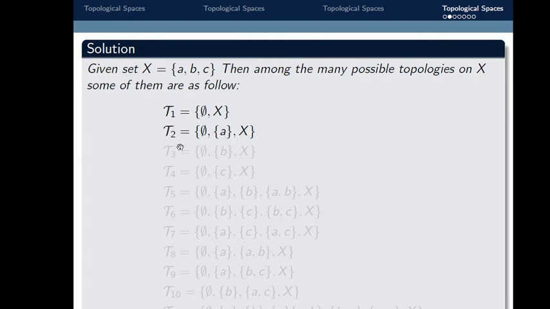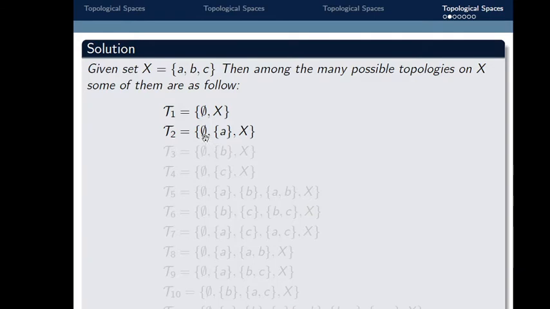Next, suppose I choose tau 2 equals {empty set, singleton set {a}, X}. Is this tau 2 a topology on X? The empty set and X belong to tau 2, so the first property is satisfied. Now the union of the empty set and {a} is {a}, which belongs to tau 2. Similarly, the union of {a} with X is X, which also belongs to tau 2.